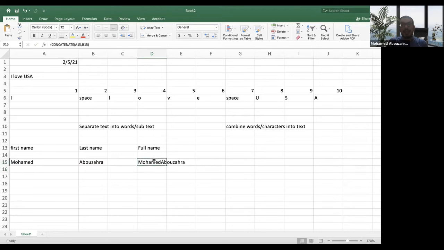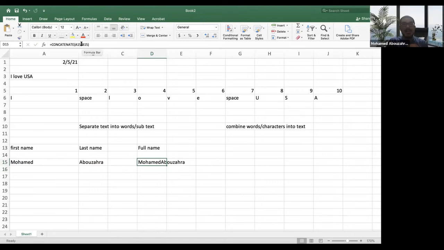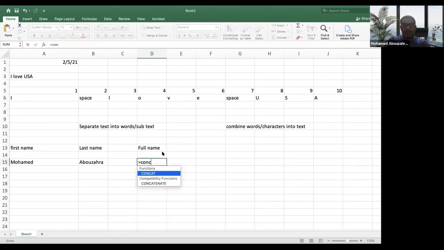So the concatenate function does not just concatenate cells. We can include explicit text, explicit characters or words there. So for example, what I mean is I can write it like this: equals concatenate, and then the first parameter is my first name, A15, comma, and then I want a space between the first name and last name.